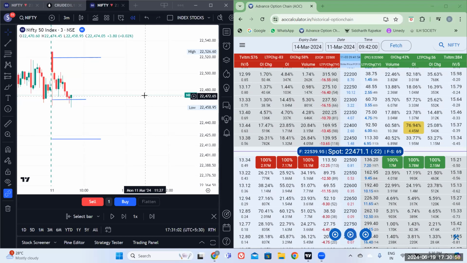Yes. This is a strategy I'm recording. I'm doing the backtest of the entire process of my journey. I'm recording. Today is the 19th June 2024. So here we go. I use AOC software, the AOC calculator.